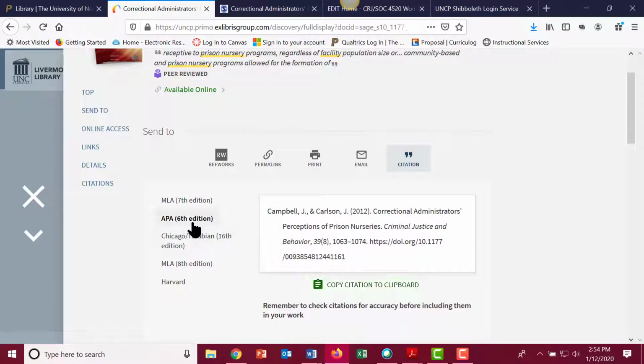Now, notice it's in APA. It's still in the 6th edition. Check with your professor if you're using APA 7th. But notice one thing, this is incorrect. With most APA citations, in the article title only the first letter is capitalized, the first letter after a colon, and any proper names or adjectives. So you would need to correct this.